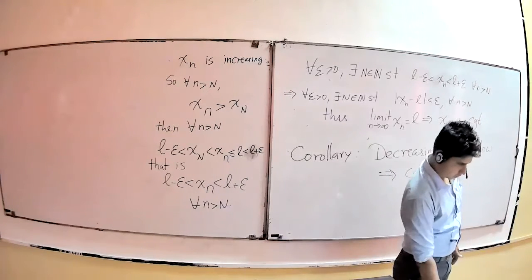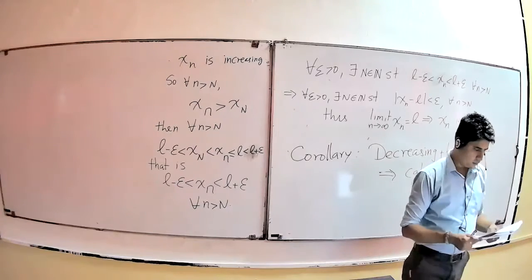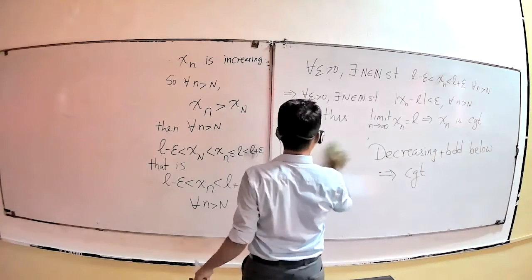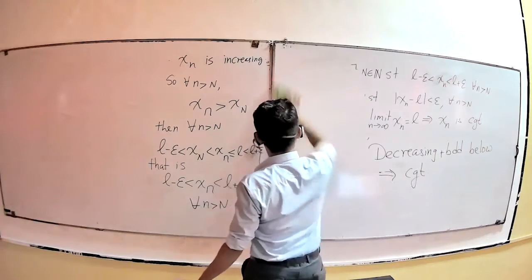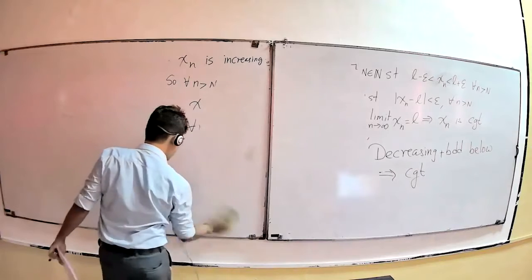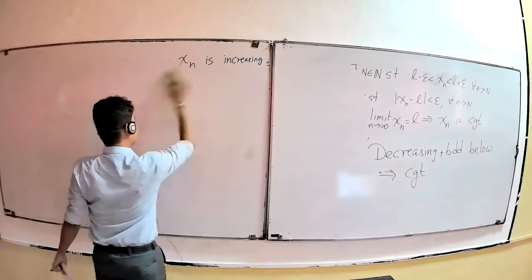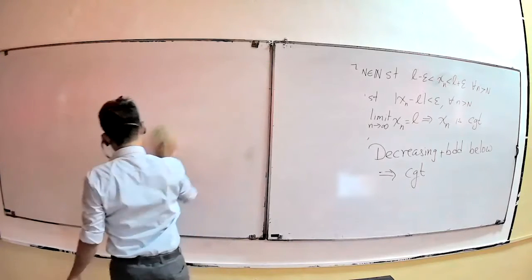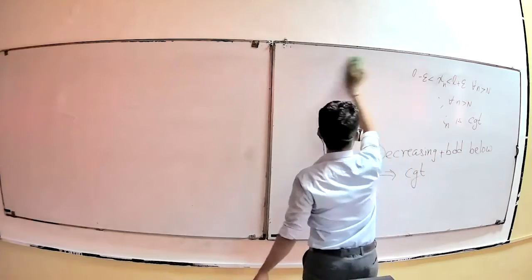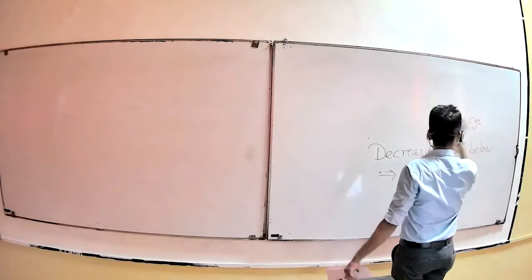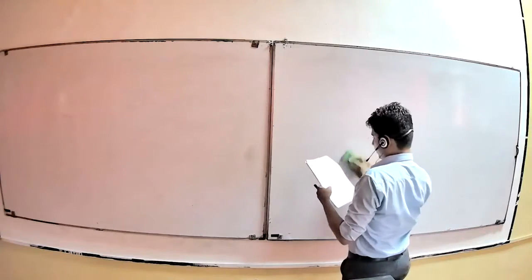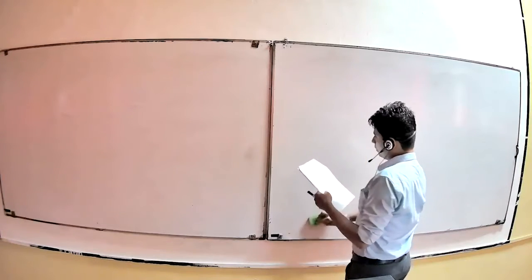Okay, now we will proceed to the corollary part, right? The corollary says that every decreasing sequence which is bounded below is convergent.